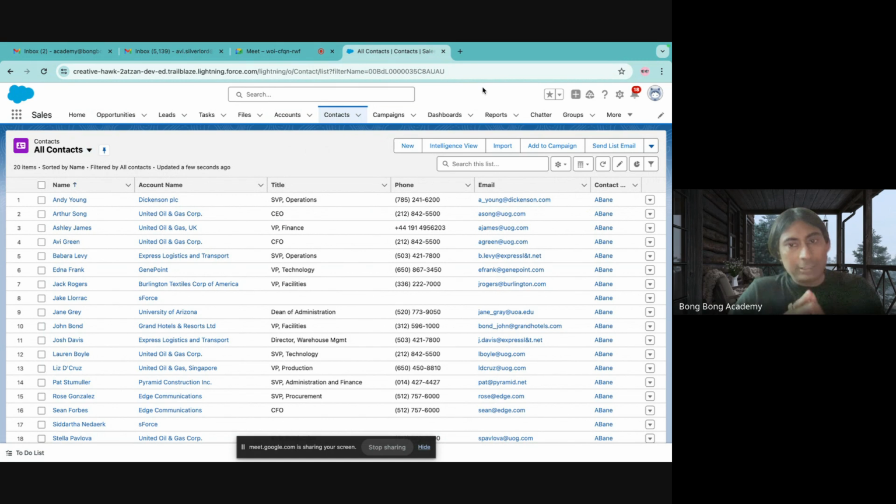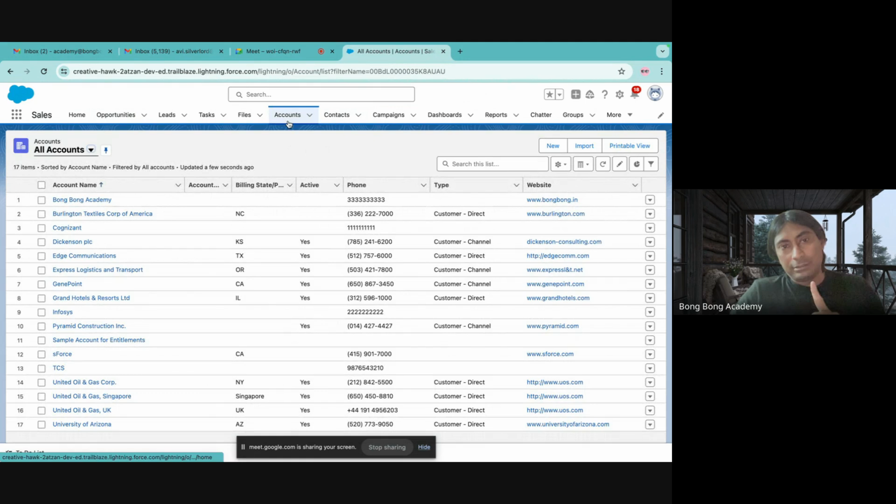So by default, when you get a new Salesforce org, that means the organization, the Salesforce instance for your organization, then Salesforce by default gives you a lot of tables or objects. Those objects you cannot delete, right? Like the account object. This is a standard object. Okay.